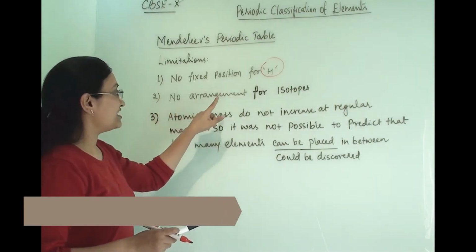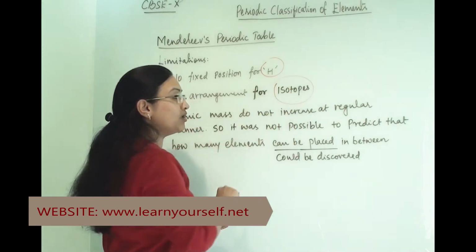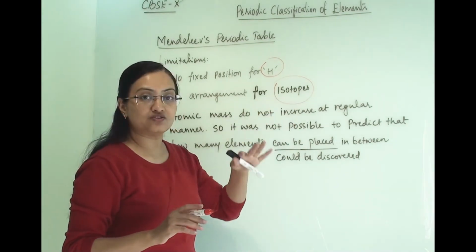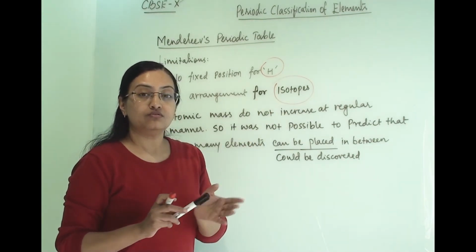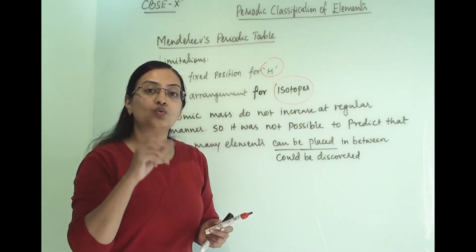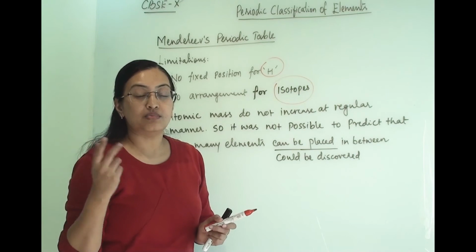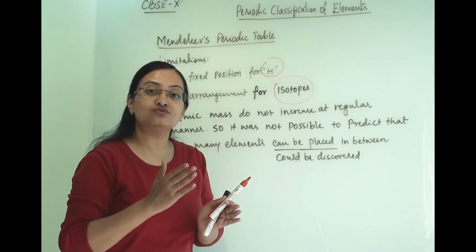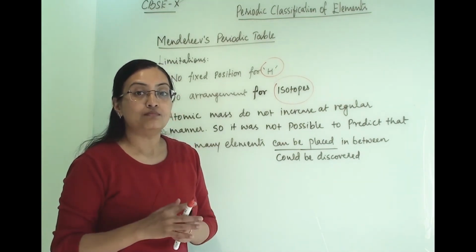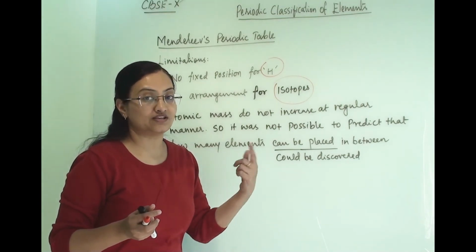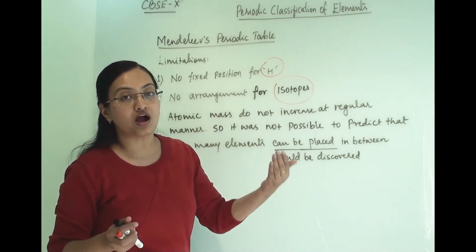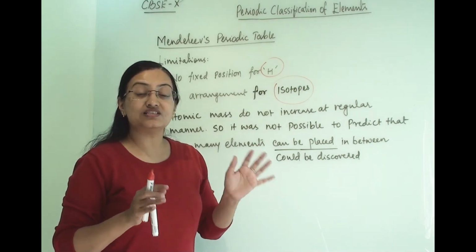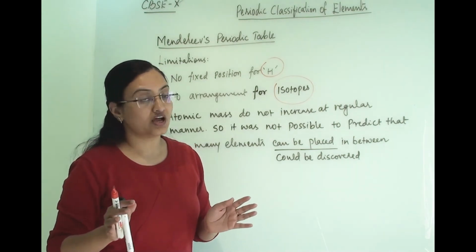Second, there was no arrangement for isotopes, because he arranged all the elements in increasing order of atomic mass. When we talk about isotopes, hydrogen has 3 isotopes. He cannot give one element 3 different places. But if we assign places according to increasing order of atomic mass, then we have to give 3 different places to hydrogen, and that is not correct when we think about isotopes. Isotopes were discovered long after Mendeleev's periodic table, so at that time this arrangement did not hold true for isotopes.